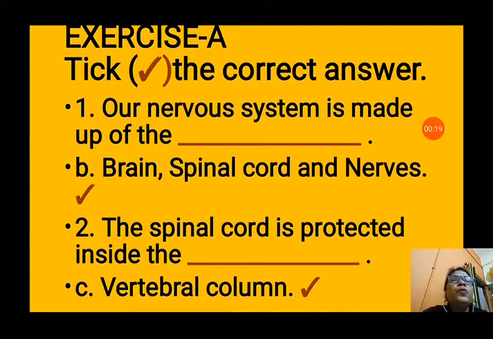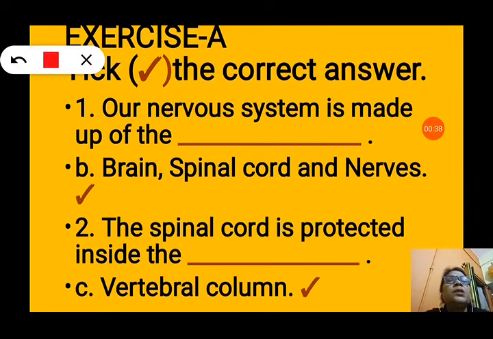Tick the correct option, one number. Our nervous system is made up of: the options are A, brain, heart and liver, B, brain, spinal cord and nerves, C, eardrum, taste buds and nerves. So option B is correct here, brain, spinal cord and nerves. So we will tick option B. That is the correct answer.